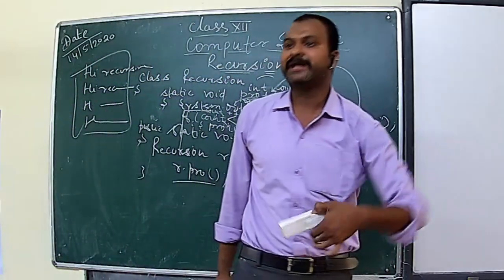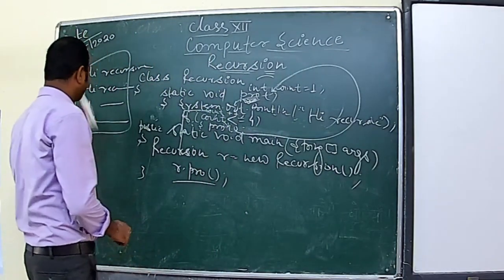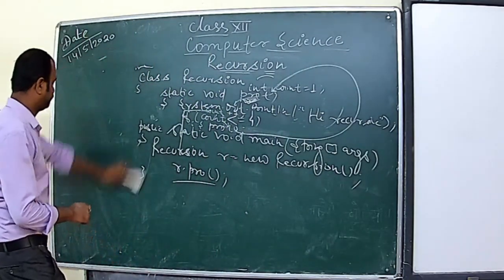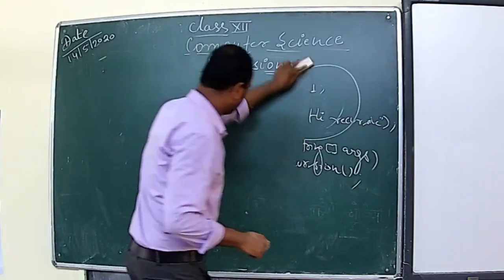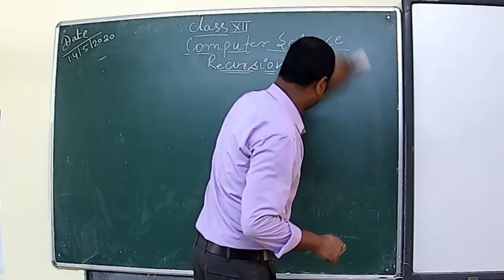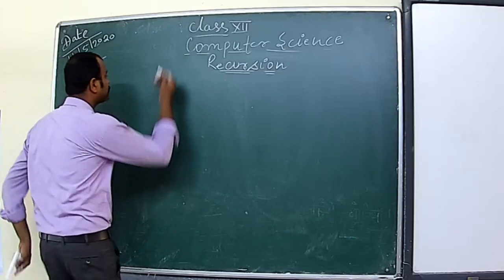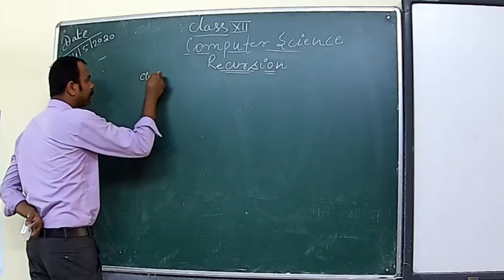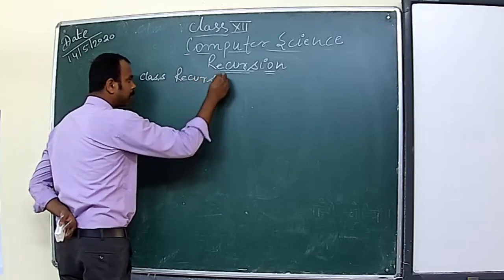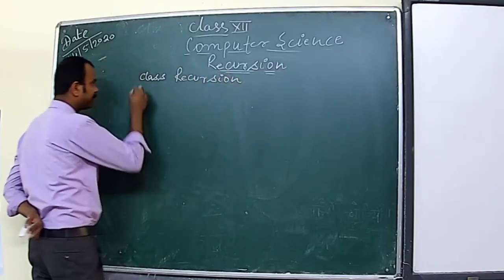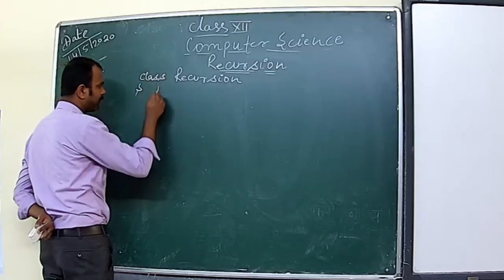We have already done this in class 10 as well as in class 9, to print from 1 to 10. So we'll print 1 to 10 using the recursive method. Let's see how. class Recursion. We will have one main method here,